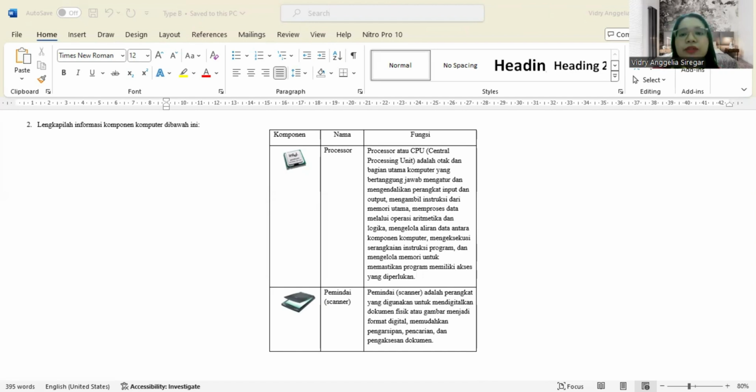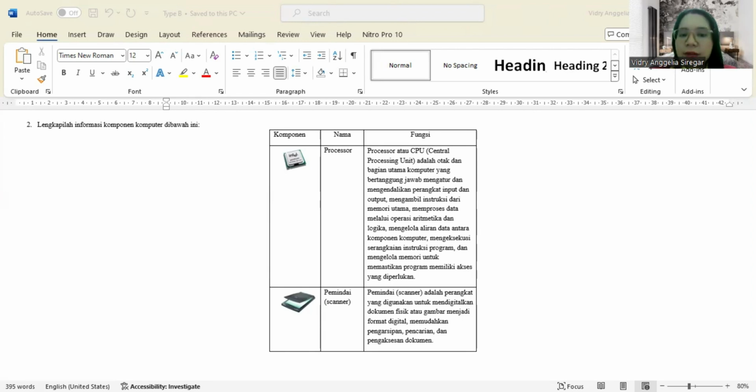The CPU ensure that the computer can perform a variety of tasks efficiently, from basic operation to complex application, allowing all parts of the computer to work in harmony. And image number 2 in the question is scanner.